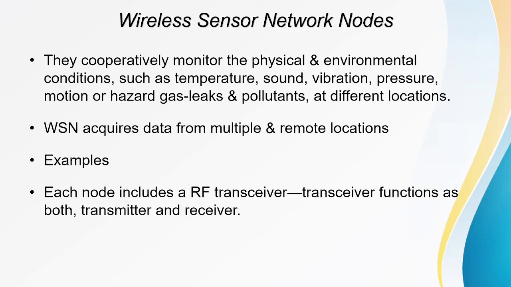It wants to get the information for monitoring purposes. The existing physical environmental condition will be compared with the taken data, that is temperature, sound, vibration, pressure, motion, hazard gas leaks, pollutants at different locations. So the WSN is going to acquire the data from multiple remote locations.